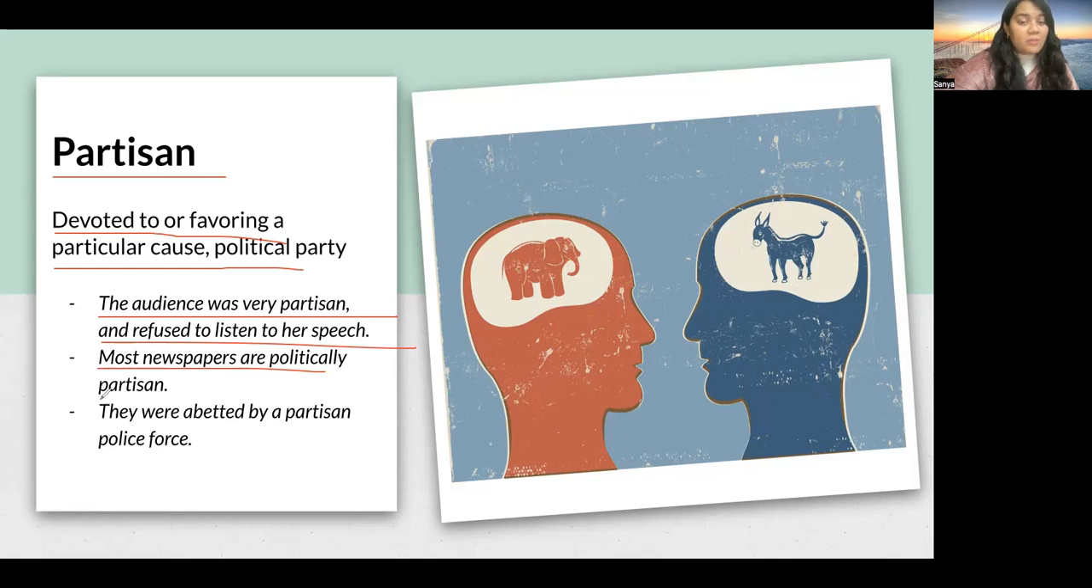Most newspapers are politically partisan. That means they are politically biased, they are devoted to one party or another, but they are totally favoring one cause. They were abetted by a partisan police force. That means they were really abetted by a police force that was totally inclined towards one political cause, right? They were not on a neutral background. So that is partisan, devoted to or favoring a particular cause or political party.